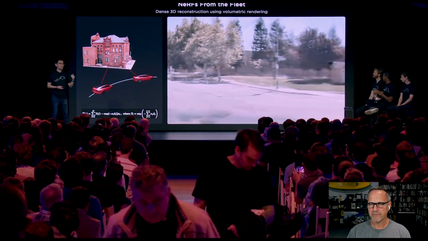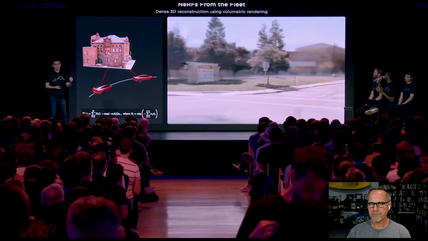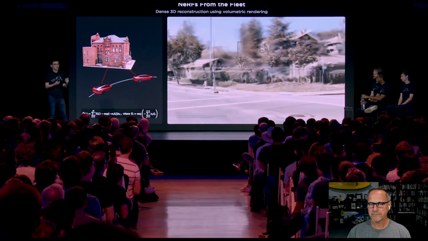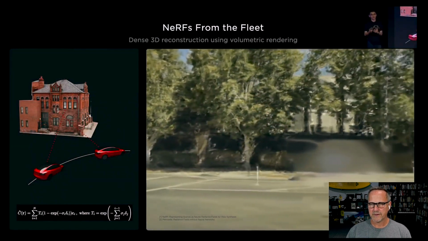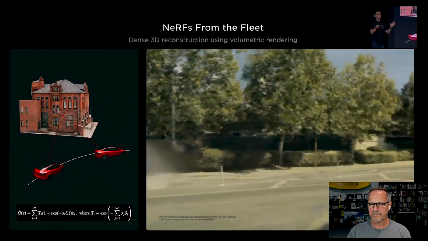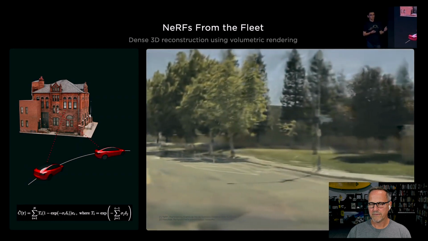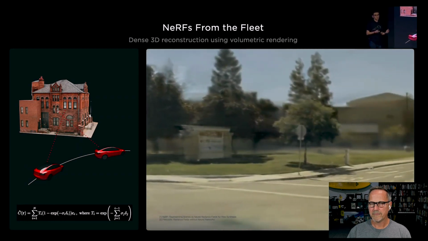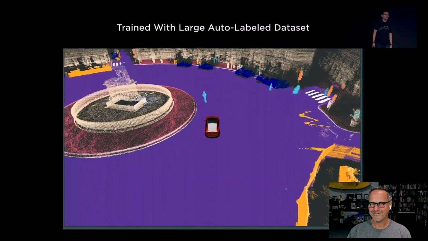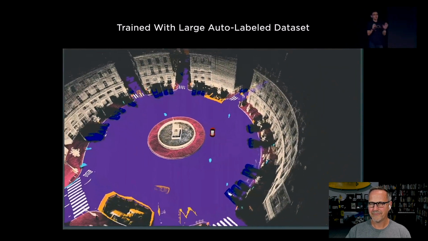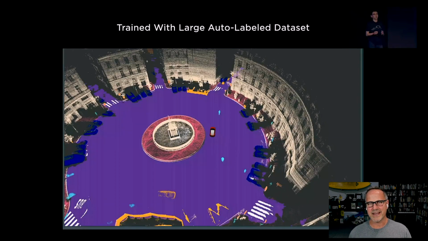Instead of focusing on getting perfect RGB reprojection in image space, our primary goal here is to accurately represent the world in 3D space for driving. And we want to do this for all our fleet data all over the world in all weather and lighting conditions. Obviously, this is a very challenging problem, and we're looking for you guys to help. Finally, the occupancy network is trained with a large auto-label dataset without any human in the loop. And that brings us to data and auto-labeling, which is the topic for another video.